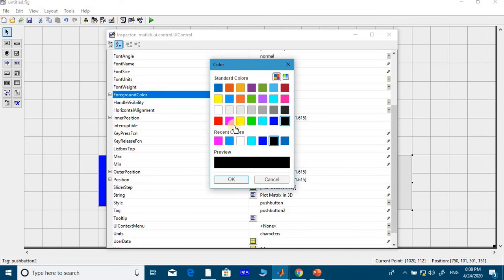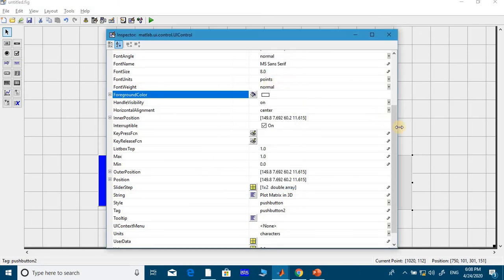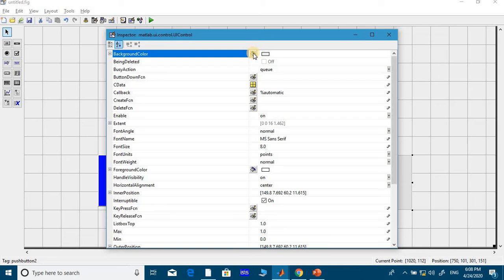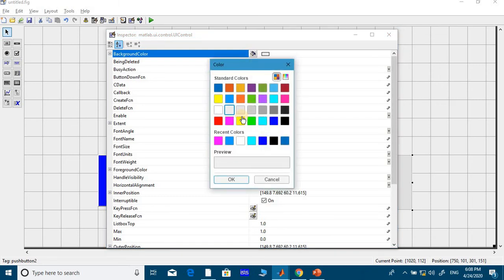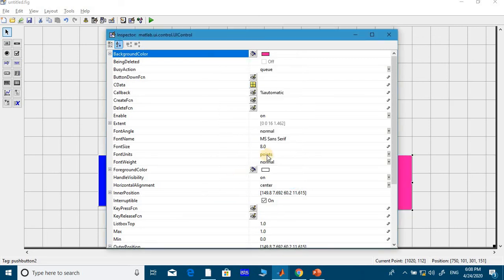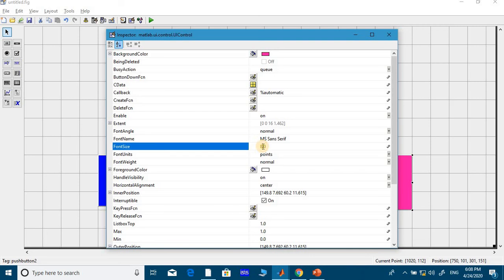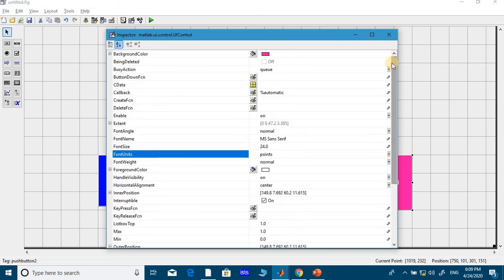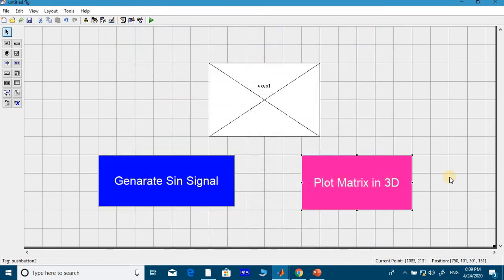Okay, I will take white, and for background color, which color? Okay, I will choose pink. Most of the persons will like it, right? So is it pink? Yeah, of course. And increase size 24. Okay, that's it. See, here you got the 3D plot.